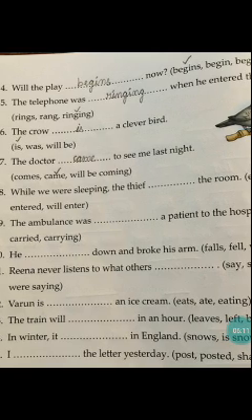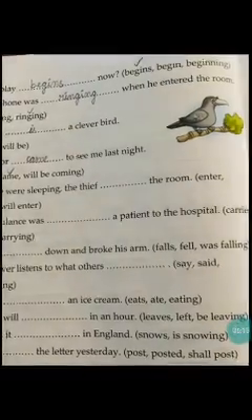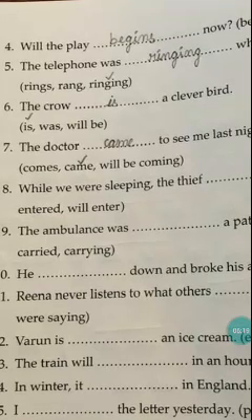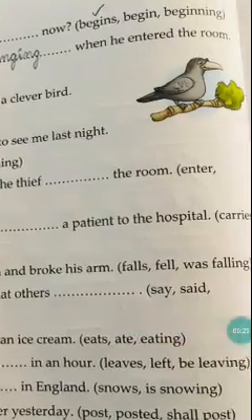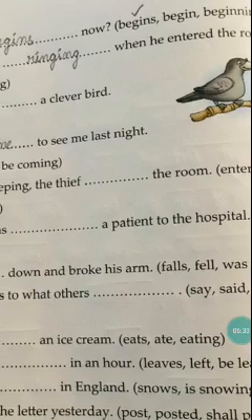Next, the telephone was dash when he entered the room. The options given are rings, rang, ringing. So when he entered the room, the telephone was dash, means which is past tense. He is talking about something past tense where the action had already been done.